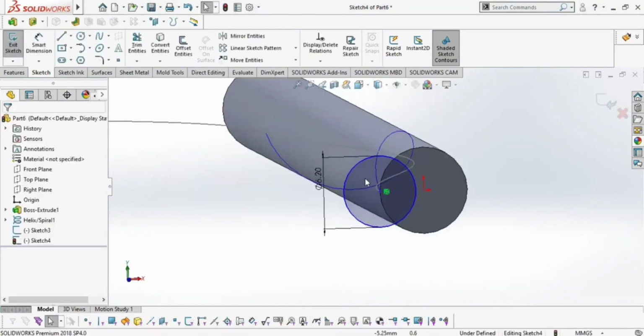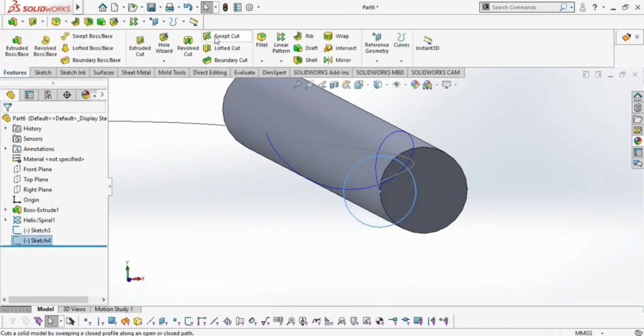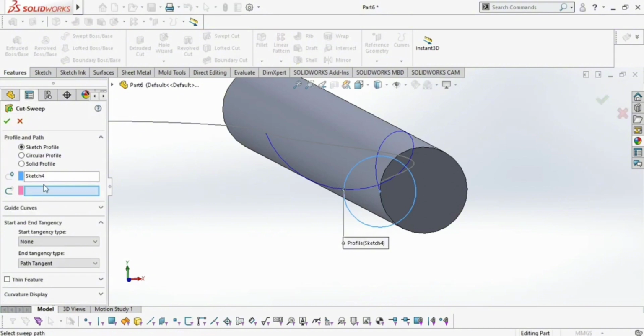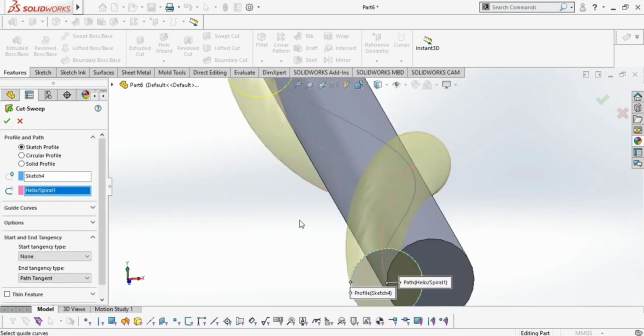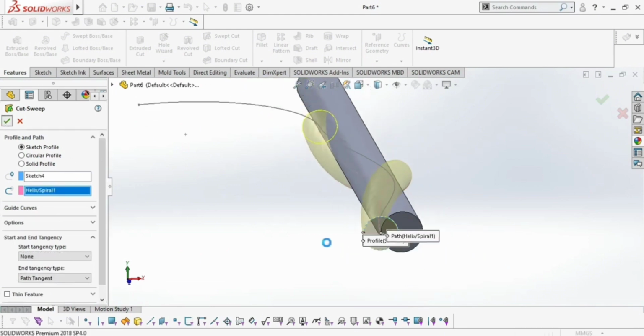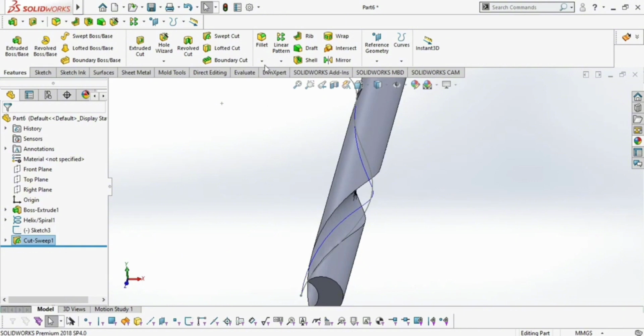Now we have to do a swept cut this. For this, first exit the sketch, go to the swept cut. First the sketch profile is selected, then path, we have to give this path. Now click OK. Now we have to create another path on the other side.